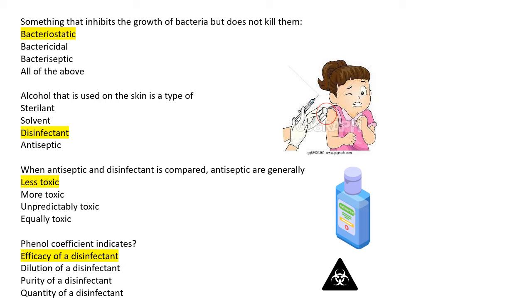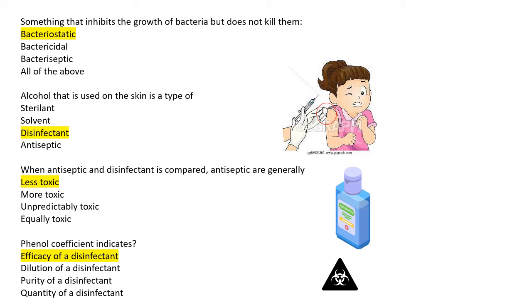So let's start. Something that inhibits the growth of bacteria but does not kill them, what is the term? For this particular statement, bacteriostatic is the answer, meaning this is the chemical or drug which inhibits the growth of bacteria but will not kill them. Whereas bactericidal is one which kills the bacteria, right?